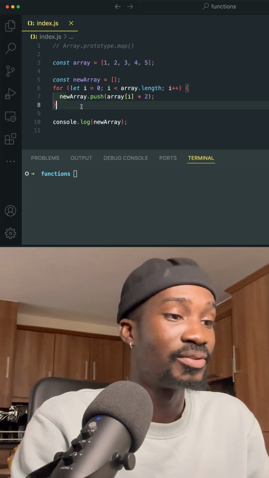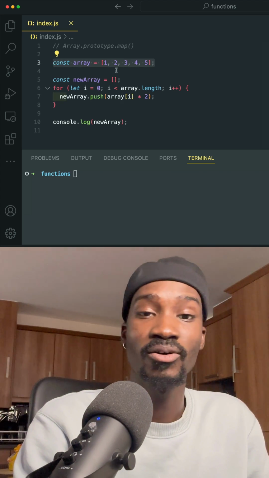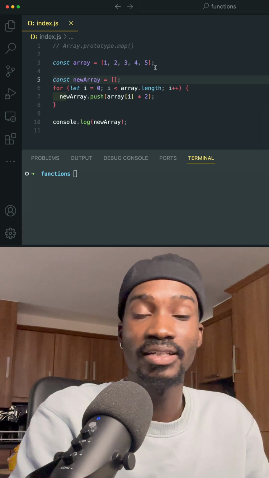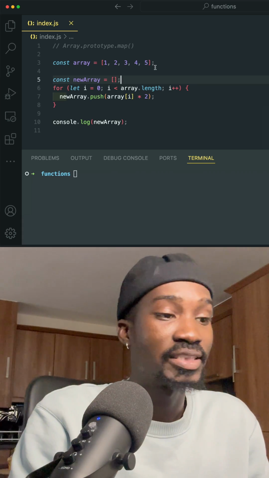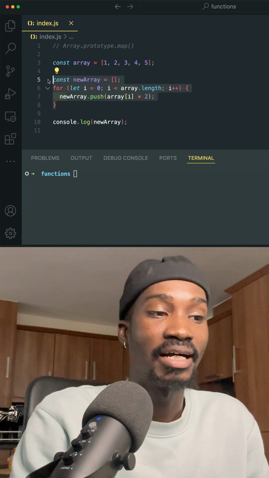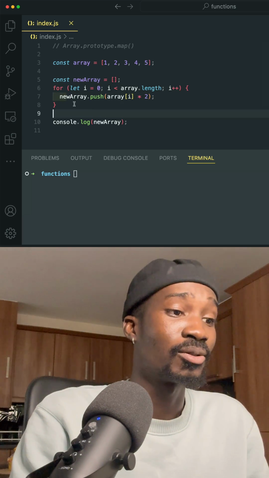If you take a look into my code, you will see that we have a constant here called array, and then we have 1, 2, 3, 4, 5 inside of that list. And in traditional JavaScript, if you want to loop through an array and do something inside, this is what your code is going to look like.